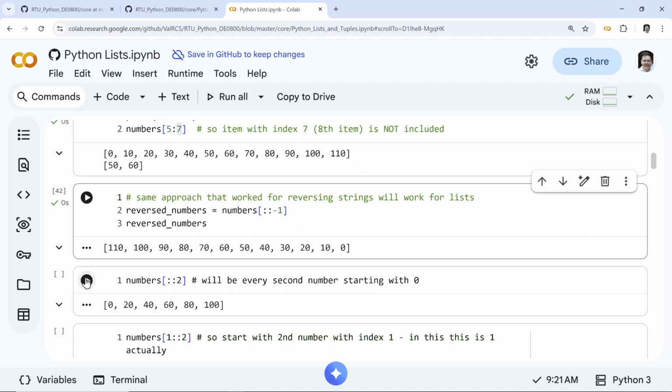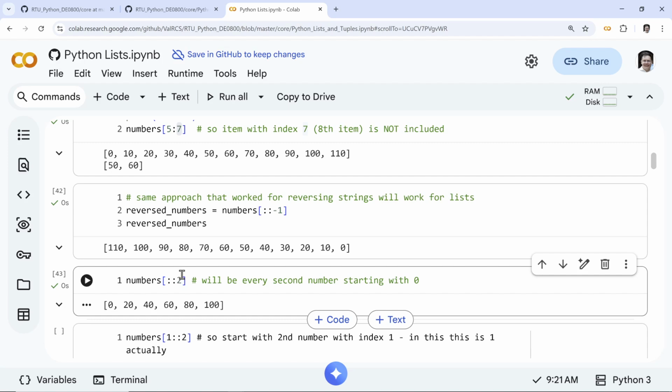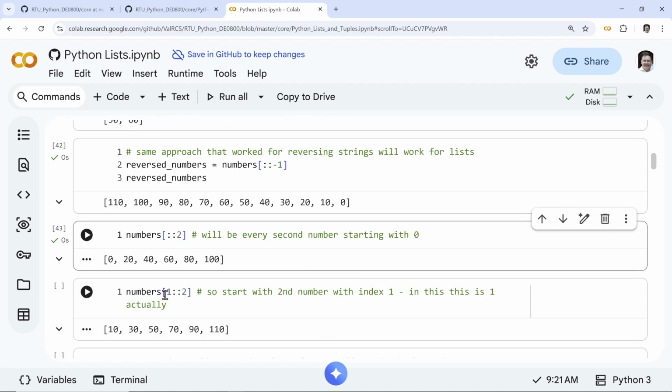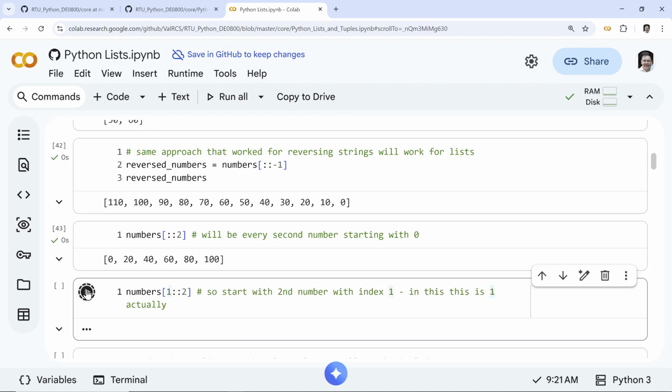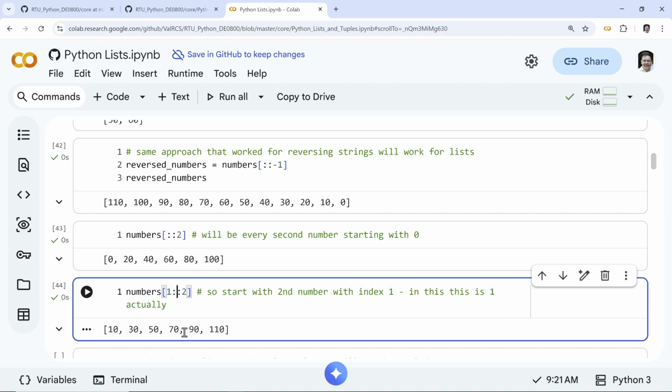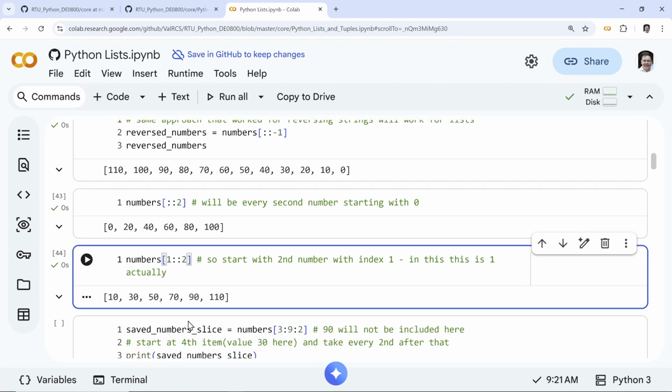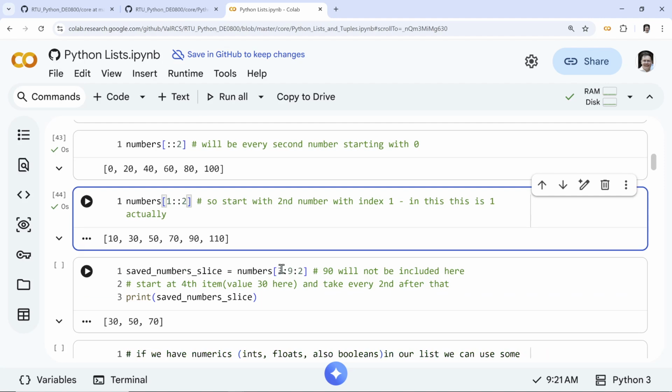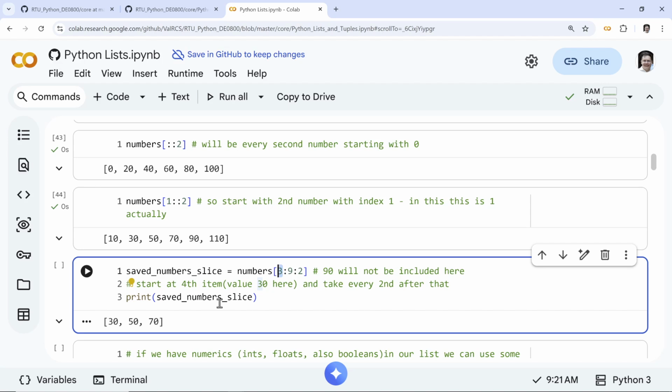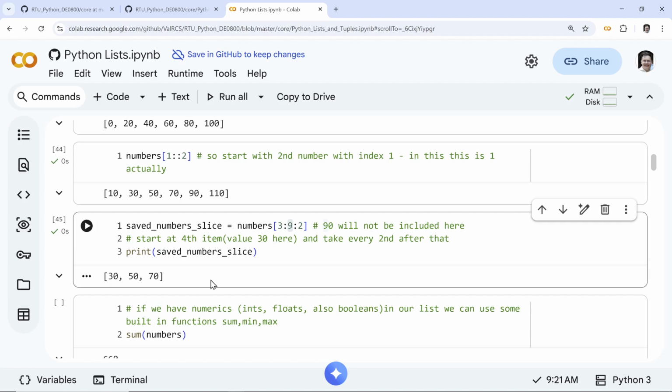So again, if you want every second item in a list, sure, every third and so on. Maybe you start with the second number, sure, why not? And again, skipping. This part here means we go to the end. If you want to stop earlier, you'd insert the index where you want to stop, right? So like in this example, we started with the fourth number, which is 30, right? We go to the 10th number, but it will not be included, right?